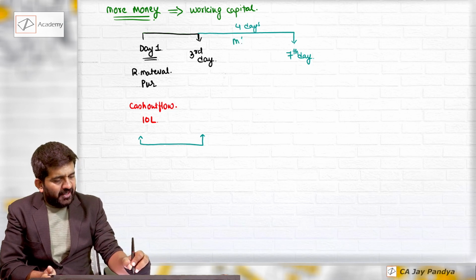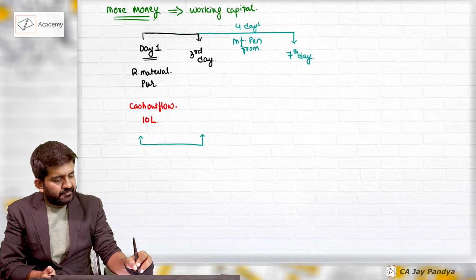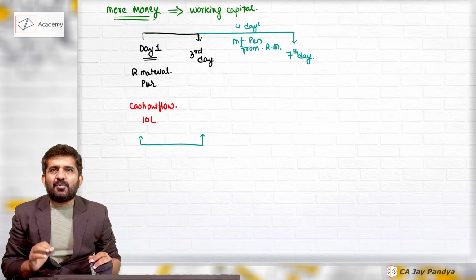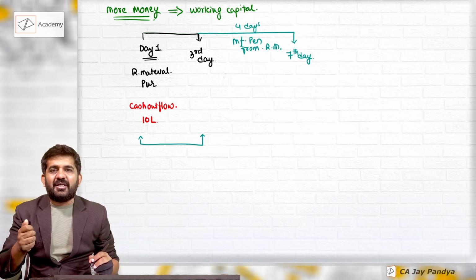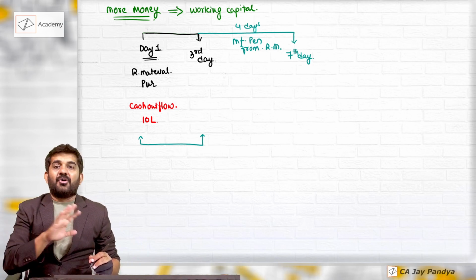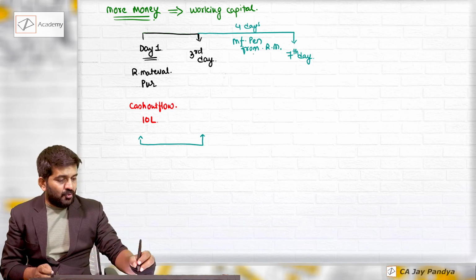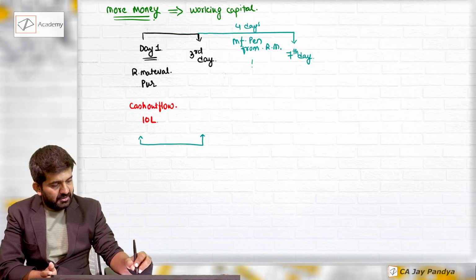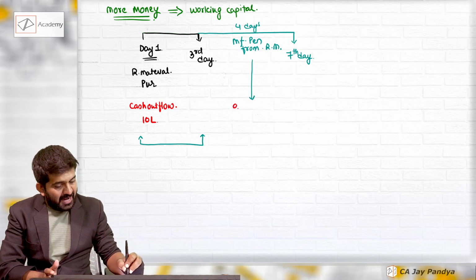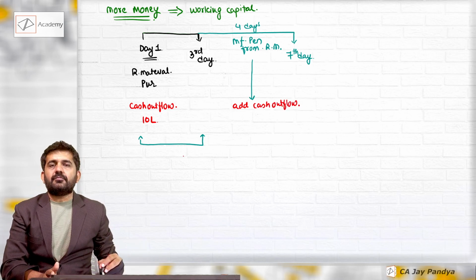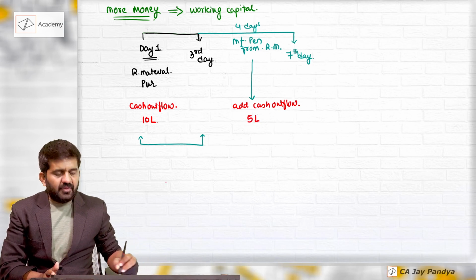To manufacture pen from raw material. Tell me whether that 10 lakhs rupees which was invested in raw material is recovered or not. No, it is not yet recovered. But the problem is to manufacture these goods, there is some additional cash outflow of say 5 lakh rupees.